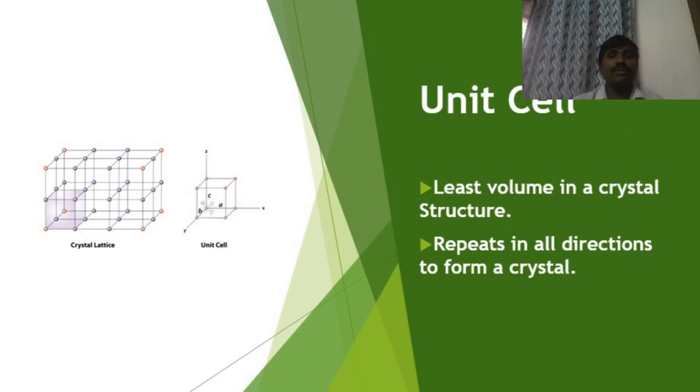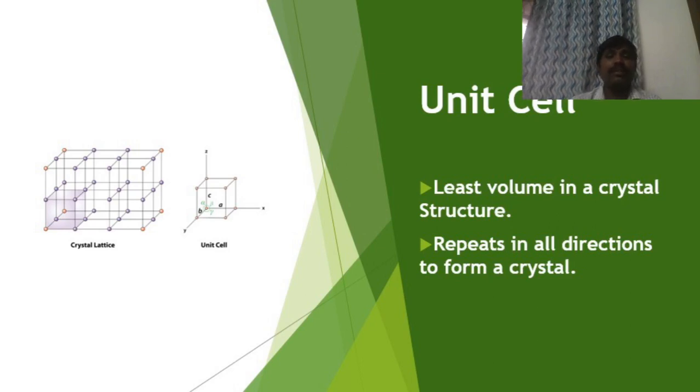Now let us come to the next fundamental concept in crystallography, unit cell. Unit cell is the least volume present inside a crystal structure. This least volume repeats in all the directions to produce that crystal. Such an entity is called a unit cell. So minimum volume is unit cell. You can't see a volume less than the unit cell.